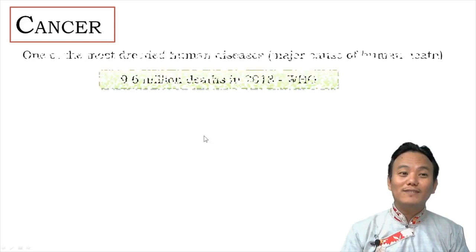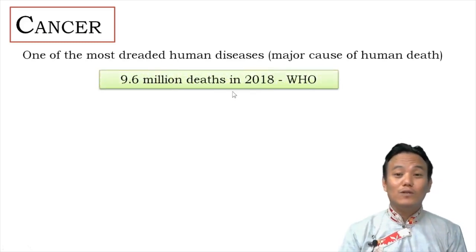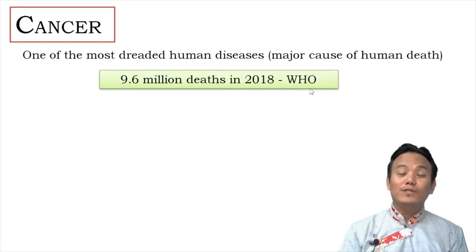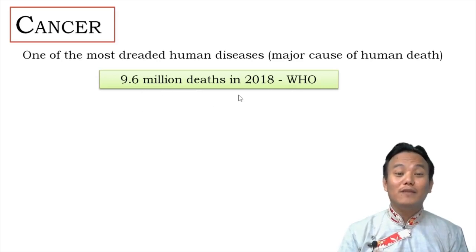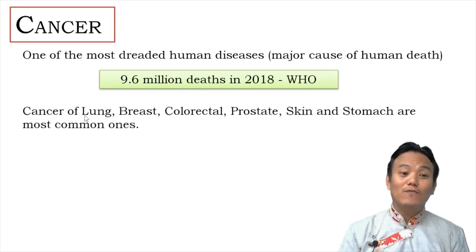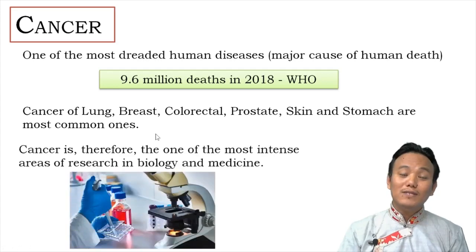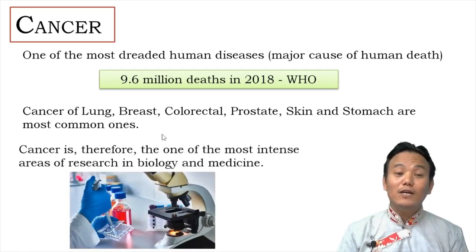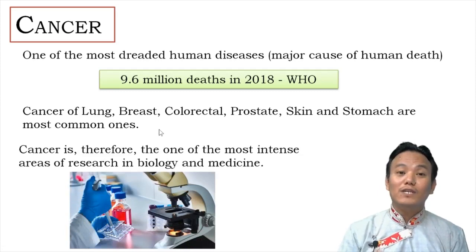So talking about cancer, it is one of the most dreaded human diseases in the world. It is a non-infectious human disease, but it kills millions of people every year worldwide. According to the World Health Organization, about 9.6 million people died because of cancer in the year 2018. There are many types of cancer, but some of the common cancers include cancer of the lungs, breast, colorectal, prostate, skin, and stomach. Even in India, about 1 million people die every year because of cancer, especially because of oral cancer.